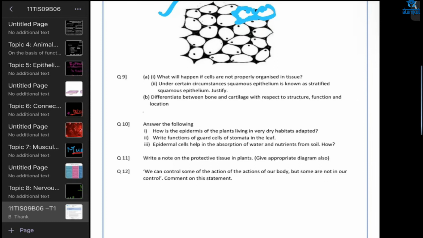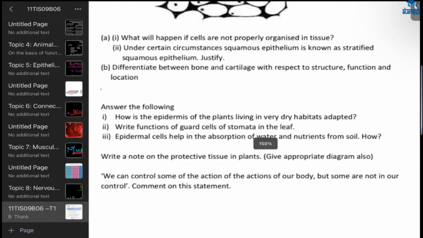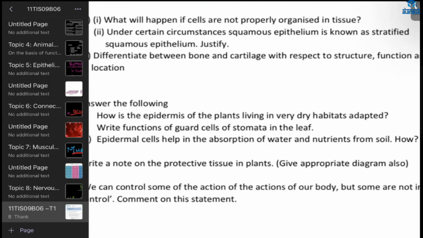See, this guard cell is the place of exchange of gases. The carbon dioxide, right? Yes, ma'am. So that they protect, like no foreign particles should come in the leaves. Yes, and also opening and closing, right?